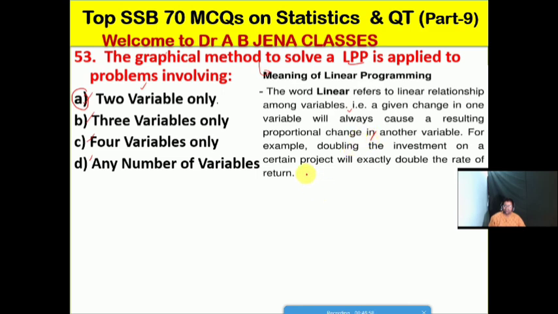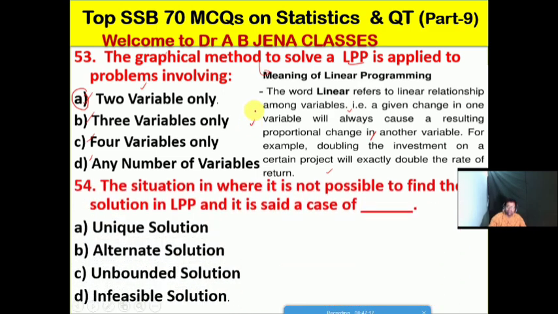Let's take an example: doubling the investment on a certain project will exactly double the rate of return. So there is a direct relationship between the variables. That is the meaning of linear programming.